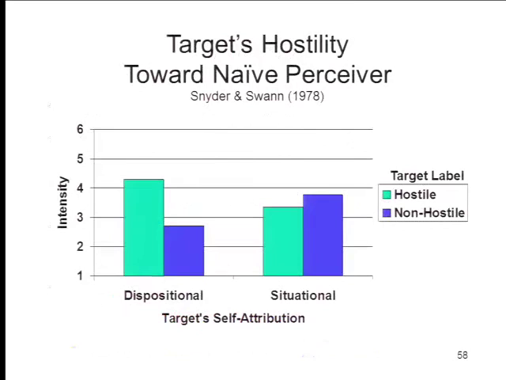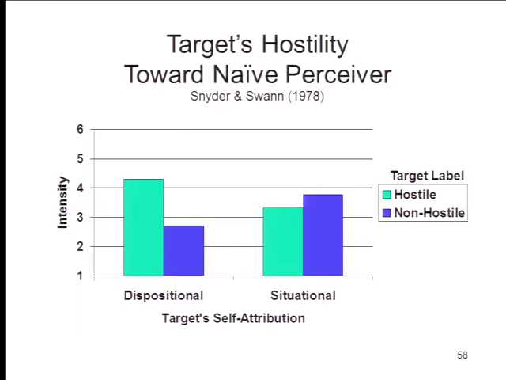And what you can see here is that, in fact, targets treat the naive perceiver, in a sense, in accordance with the way that they themselves were treated. If the target was encouraged to make a dispositional self-attribution, that is, encouraged to attribute his behavior in the previous phase of the experiment to the kind of person he is, he now inflicts more noise on the naive perceiver than if he had been initially labeled as non-hostile. So what you're seeing here is the persistence of the target's hostile, aggressive behavior into the second phase of the experiment with a naive perceiver.